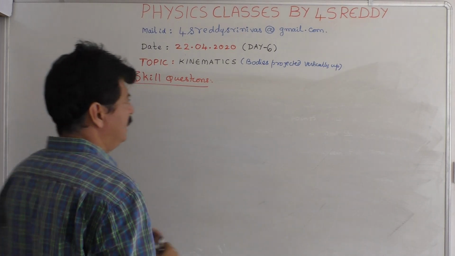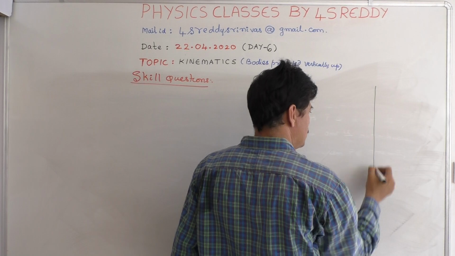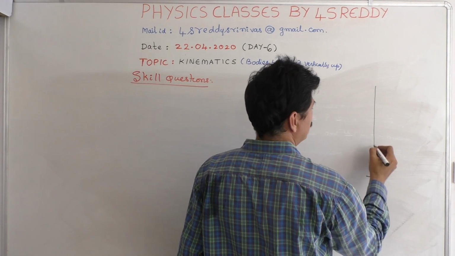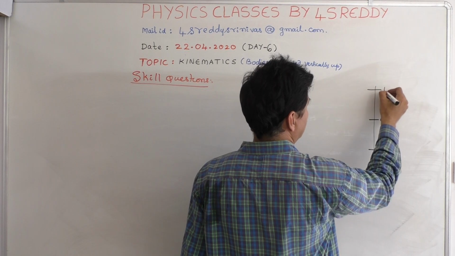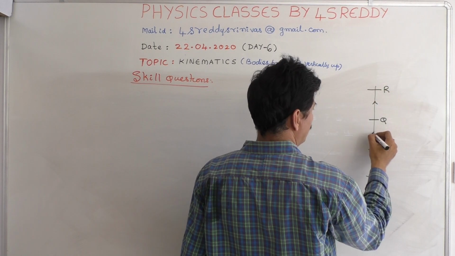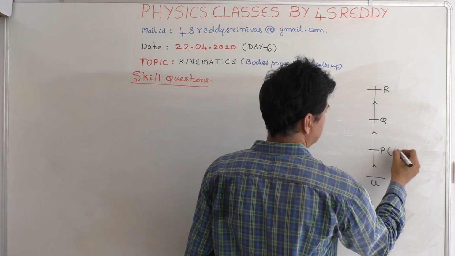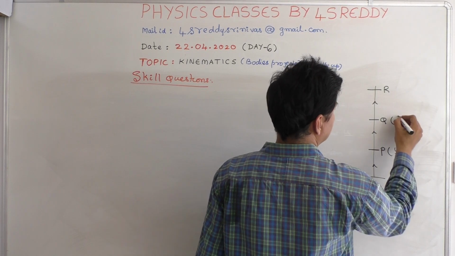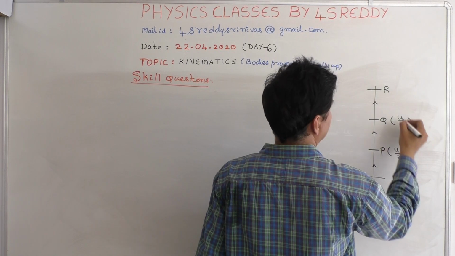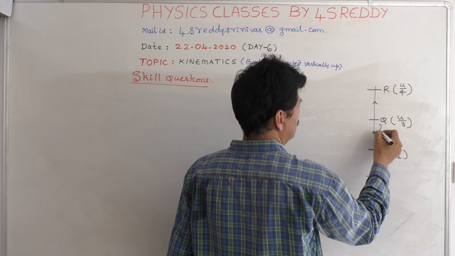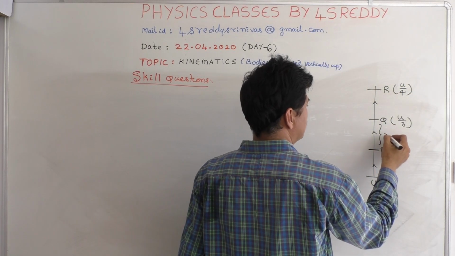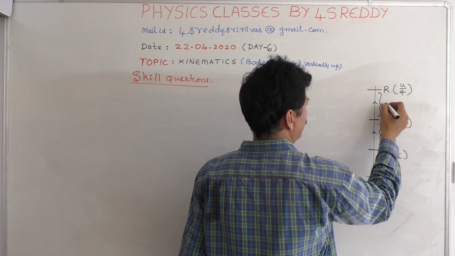Now, first thing is here, the body is projected vertically with the velocity u. It crosses the points P, Q, R in its path, and all are moving upwards only. Here the velocity is u by 2. Here the velocity is u by 3. Here the velocity is u by 4. Suppose this is x and this is y.